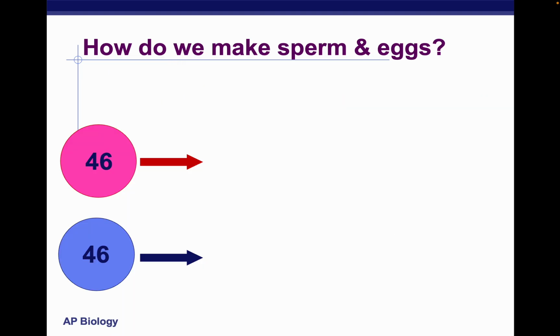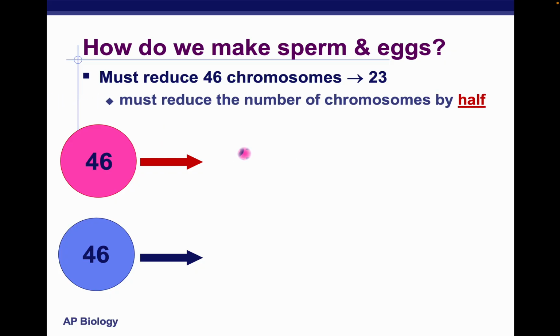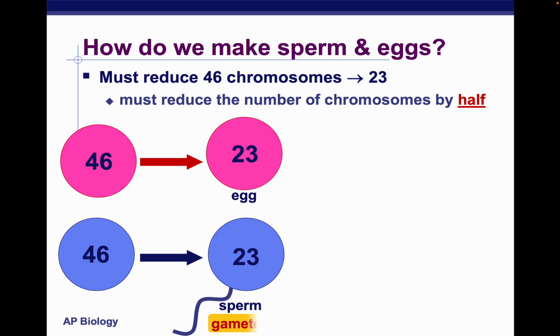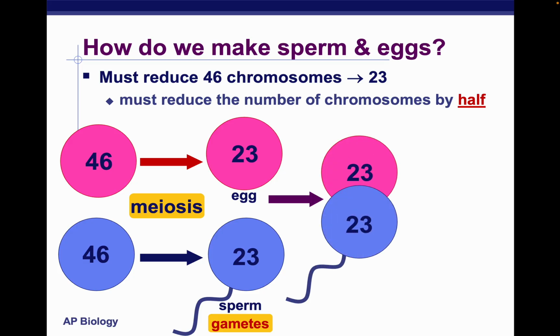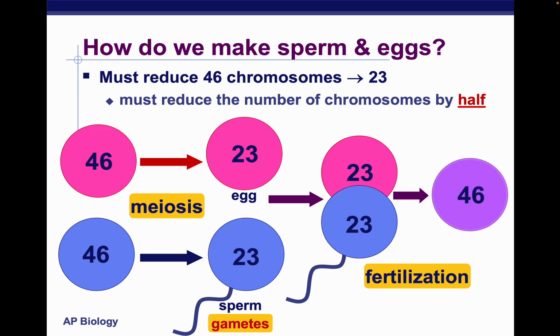So how do we actually make sperm and egg? Like I said before, we must reduce the 46 chromosomes to 23, and this is through meiosis. Gametes are just another name for the sex cells, such as egg and sperm. When they fertilize, we get a zygote, which is going to be 46. And that's actually how we produce babies.